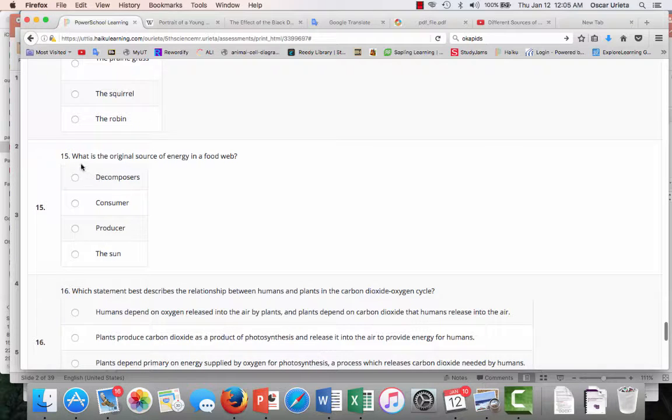Question number 15. What is the original source of energy in a food web? Decomposers, consumer, producer, the sun. Pause it and answer your question.